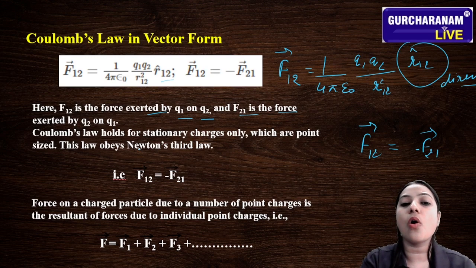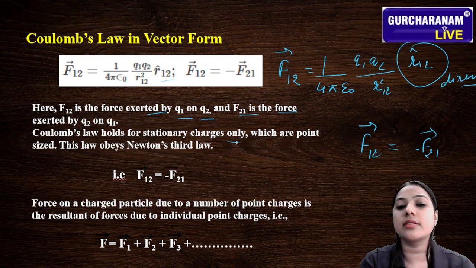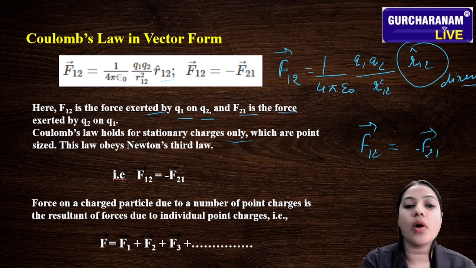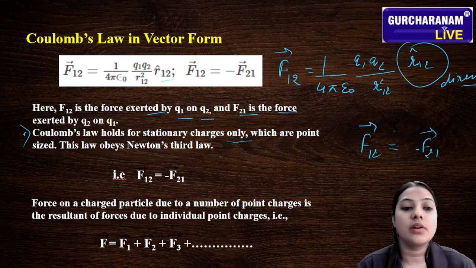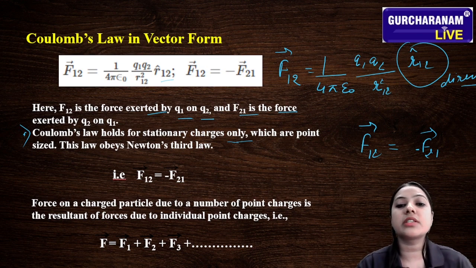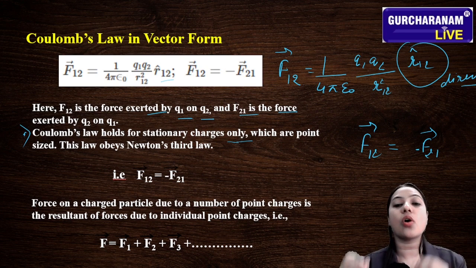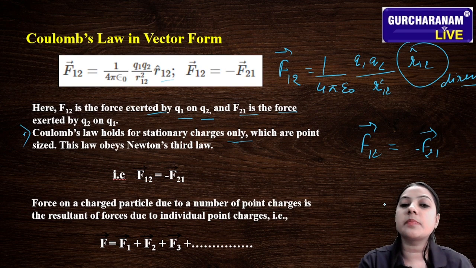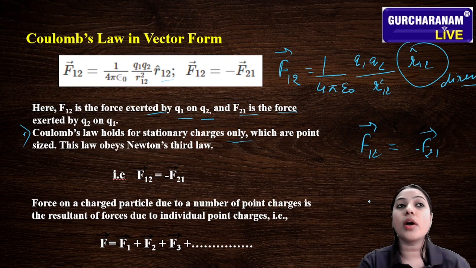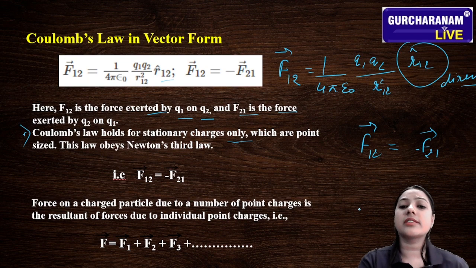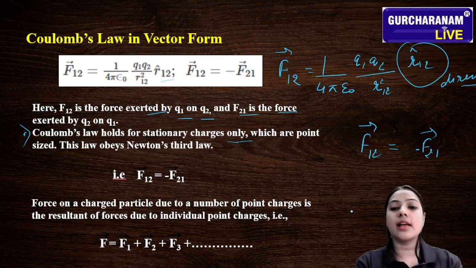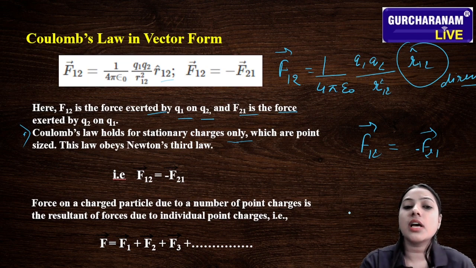So Coulomb's law holds for stationary charges only. This is the point. Coulomb's law holds for stationary charges, that means point charges. The charges present in Coulomb's law are point charges, point sized charges, or we can say stationary charges, that means charges at rest.